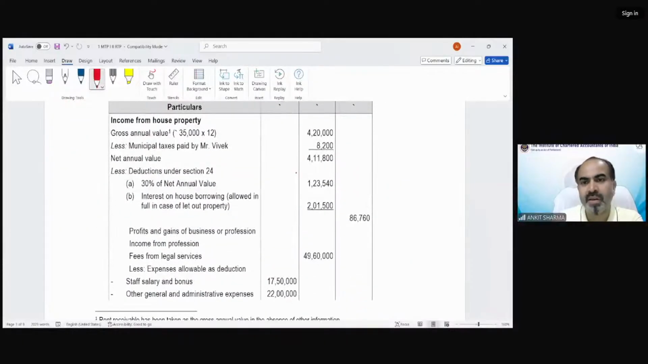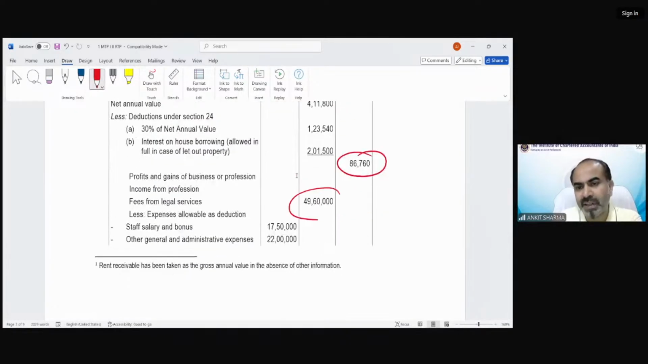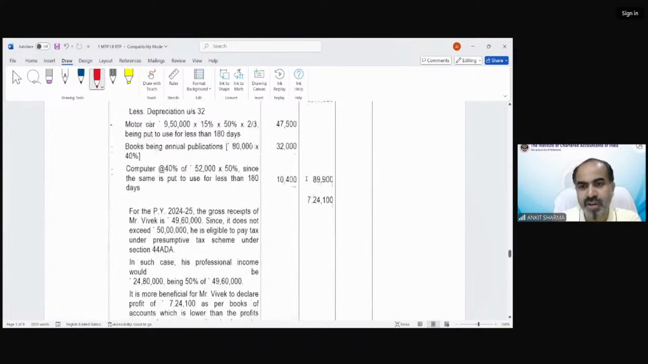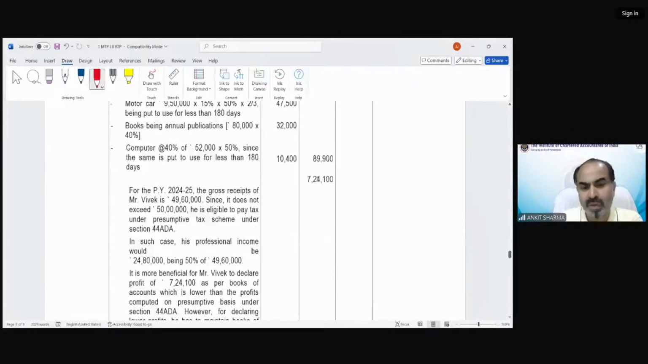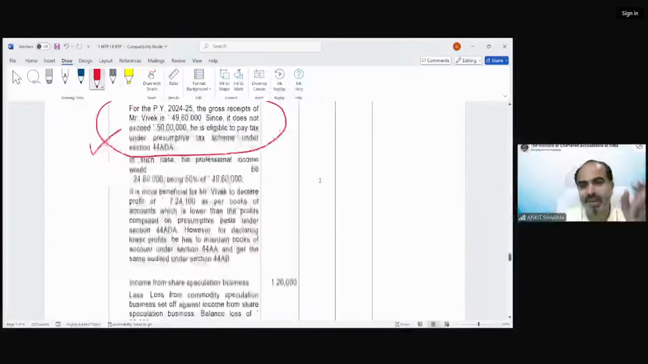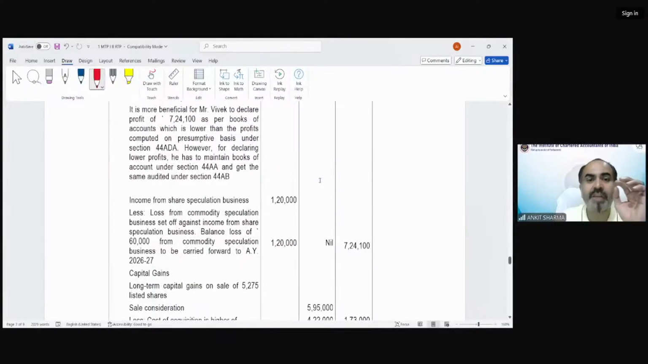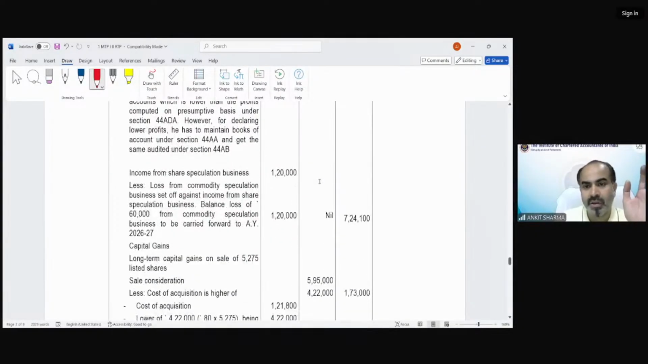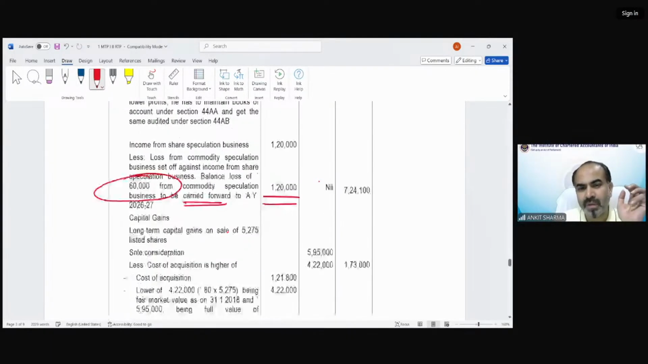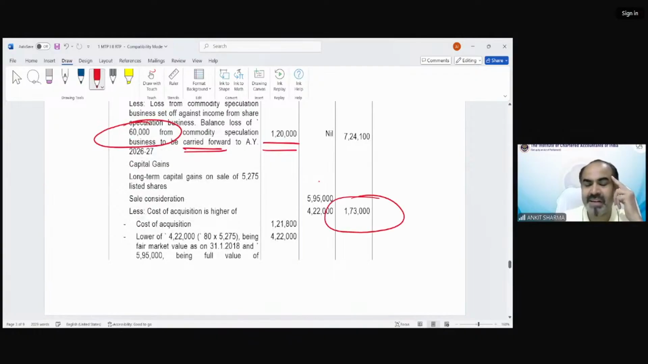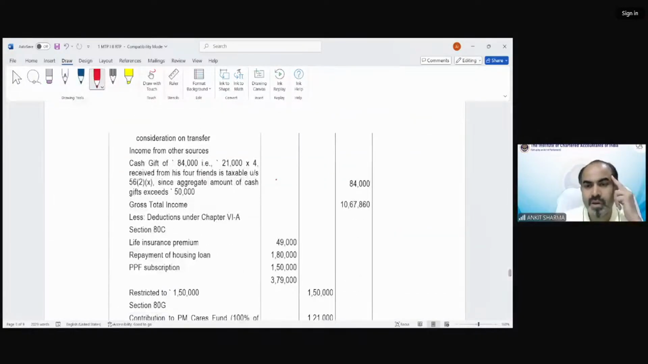I can show you over here. That was my house property income. We have solved the business income, the addition, deletion, etc. The provision of 44AD, what we were talking about, the relevant information has been given like this. So you have to show like this in the examination why you have considered the section 44ADA concept. Then there is a speculative loss in which the 60,000 is going to be carried forward. The capital gain would be 1,73,000. Cash gift 84,000. This is our GTI.